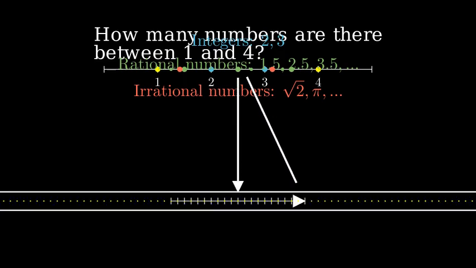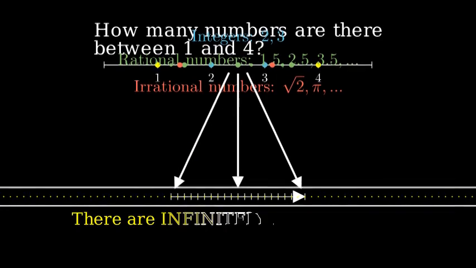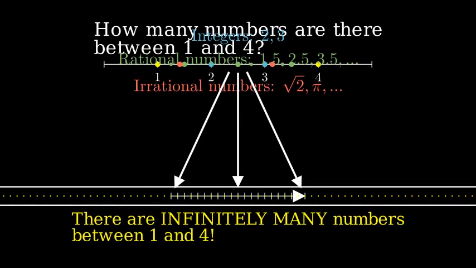more numbers. This is what mathematicians mean when they say the real numbers are continuous and dense. There are infinitely many numbers between 1 and 4, making it impossible to count them all.